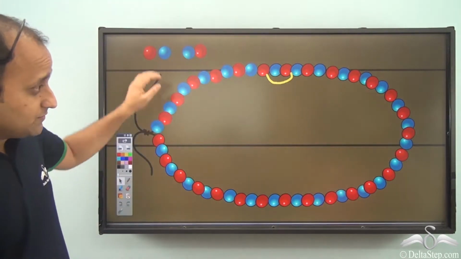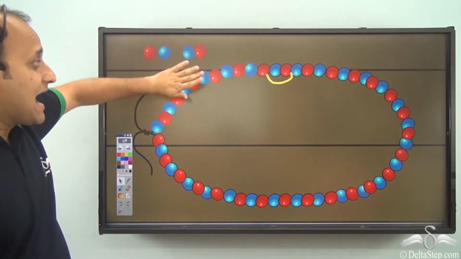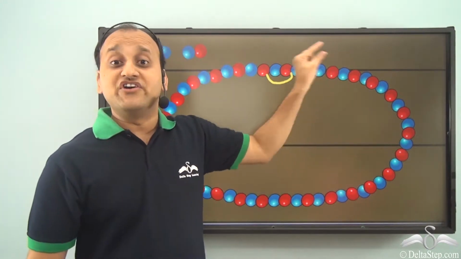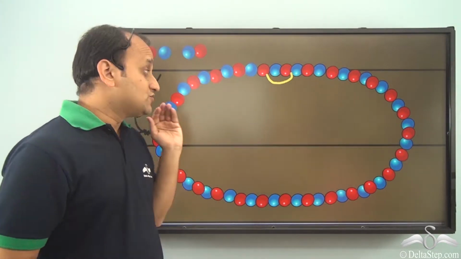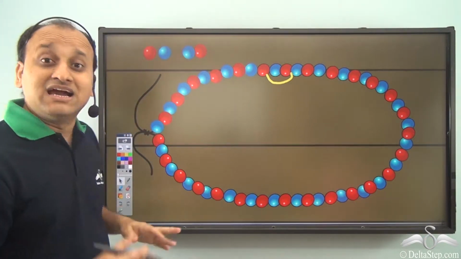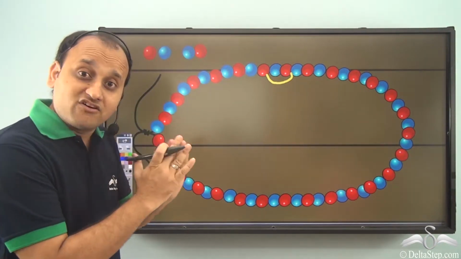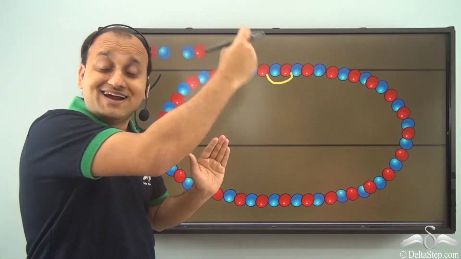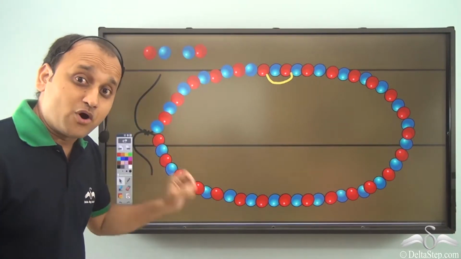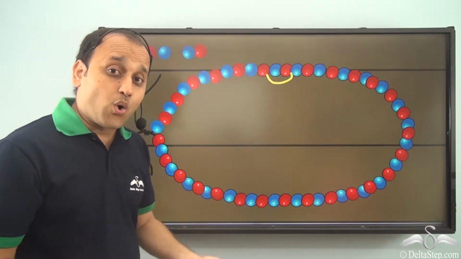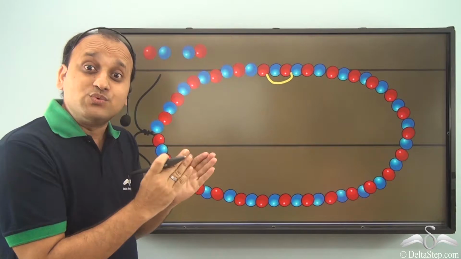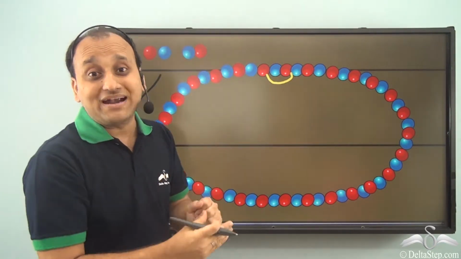So what did I do? Well, I simply added pairs of beads because it is one pair that is repeating again and again. So that is what we noticed in this pattern, that one single bead is not repeating. It's a pair of beads that is showing a repeated design, and that's why this is a pattern. And this is a very important thing in a pattern. There are always two or more such single units which come together to give you a pattern.